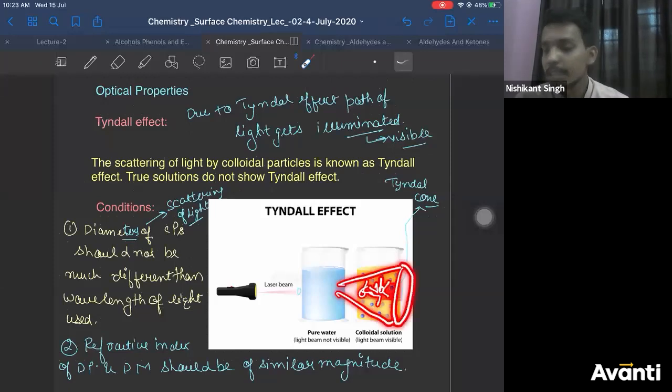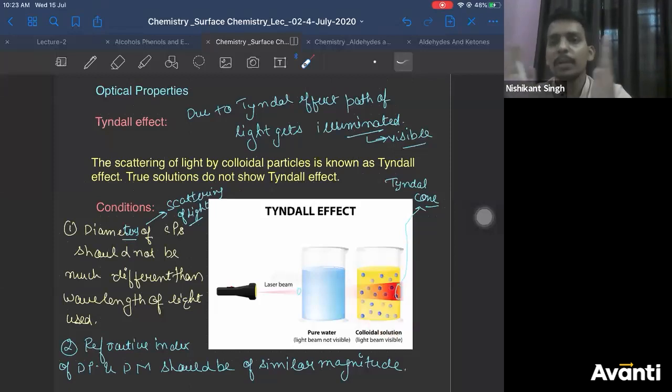We are not saying the scattering happens only in one direction. It is happening in all directions, and all those directions lie in one cone. That is called the Tyndall cone. Opalescence means opaqueness, most likely, something which is not clear.